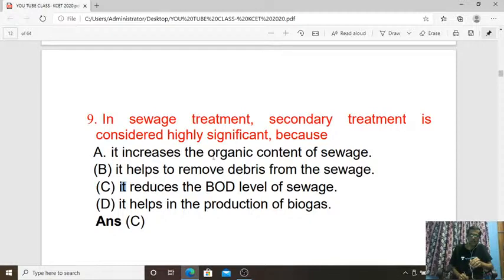In the primary treatment, there is removal of debris and organic content, etc. But in the secondary treatment plant, we treat that sewage water under anaerobic condition, so that it reduces the BOD of the water. So the answer for the 9th question is C. Okay.